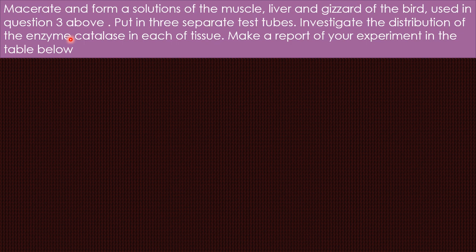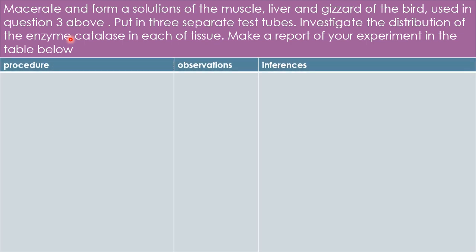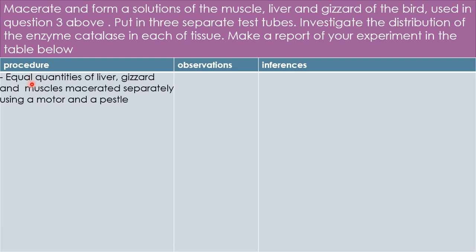Alright, so guys, let's have our table. So this is a table of this form, guys. We have the procedure, observations, and the inferences. So guys, let's start. Under the procedure, we'll say that equal quantities of liver, gizzard, and muscle were macerated separately using a mortar and a pestle.